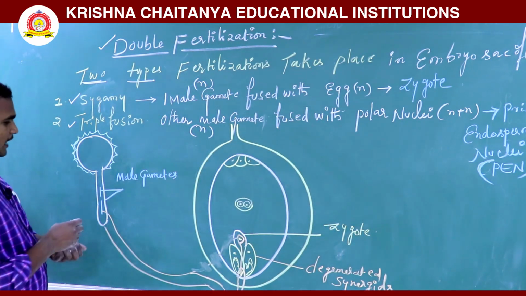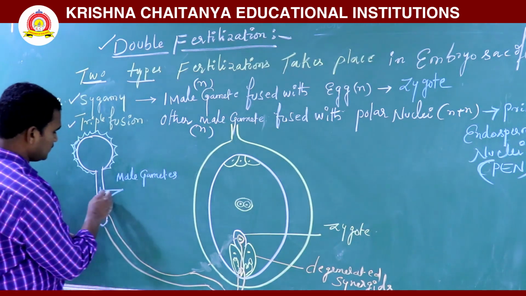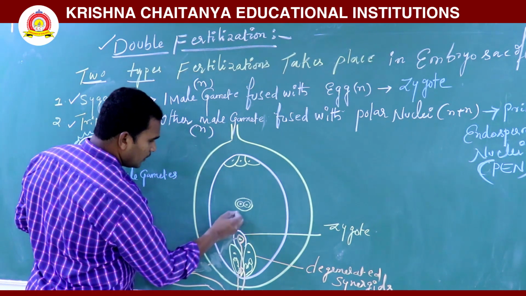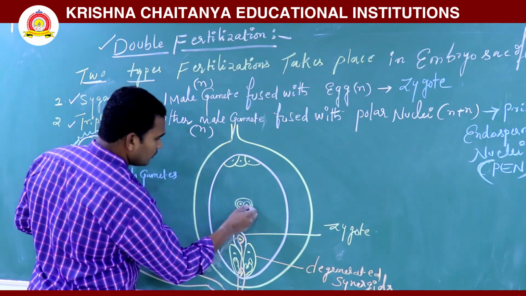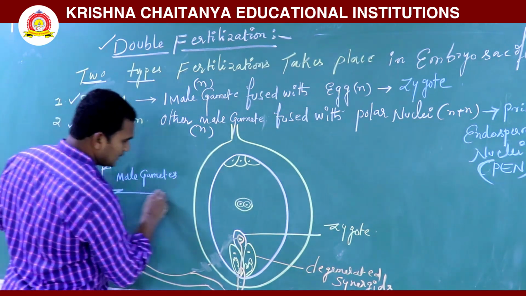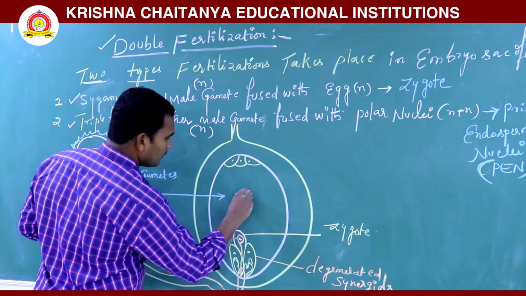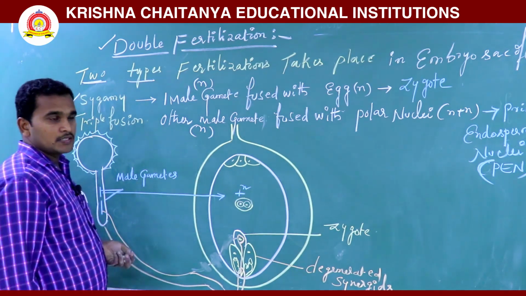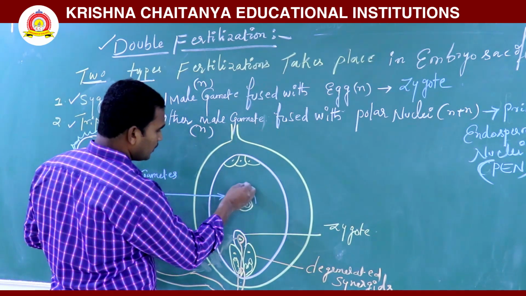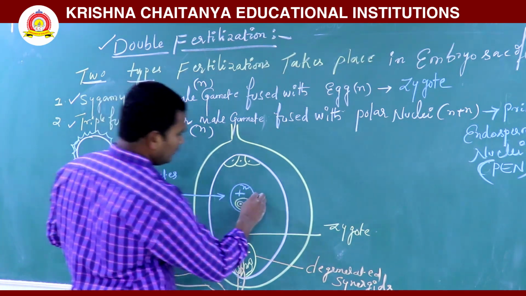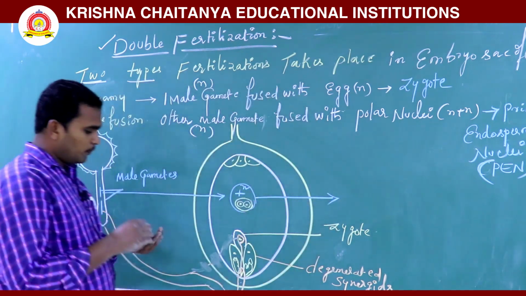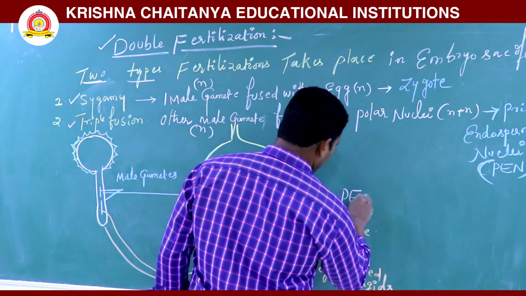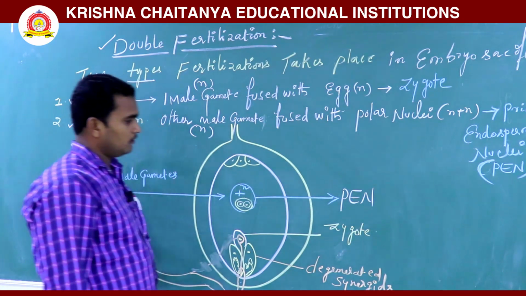Next, the other male gamete enters and fuses with the secondary nucleus. Total how many nuclei are fused? Three nuclei, so this is called triple fusion. Now the primary endosperm nucleus is produced.